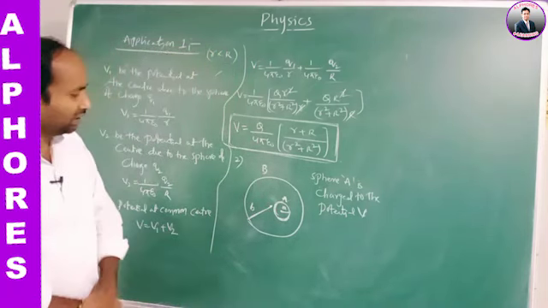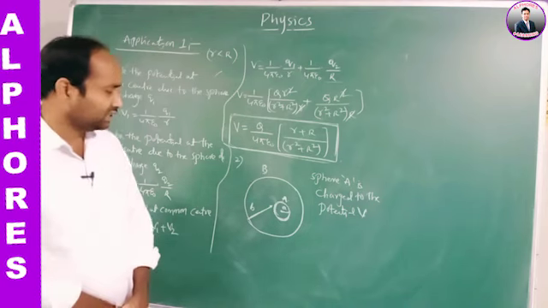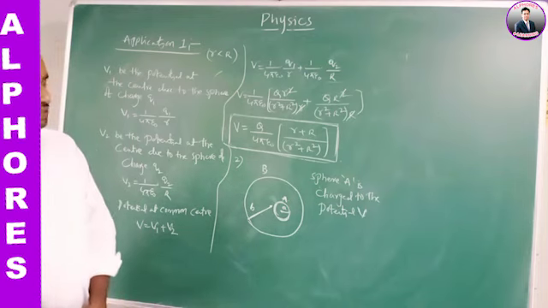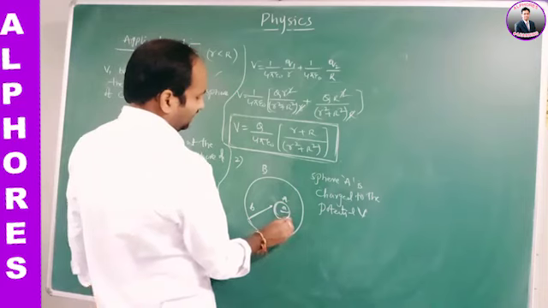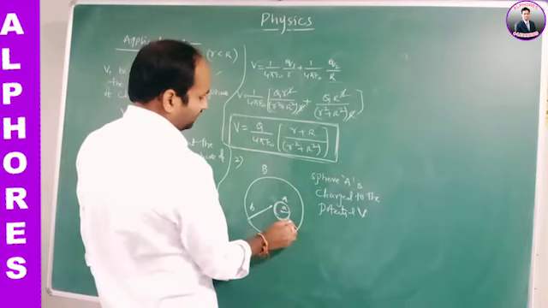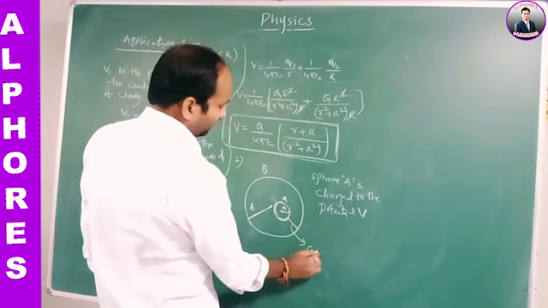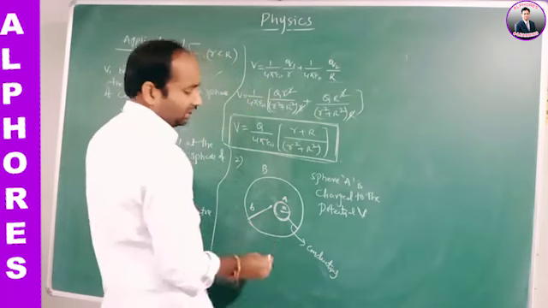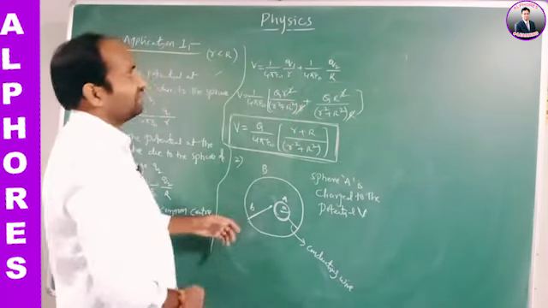Here A, B are the two bodies, one sphere and one spherical shell, having radii small a and small b. The sphere A is charged to the potential V and it is enclosed by the spherical conducting shell. Then the sphere A is connected with B through a metallic conducting wire. Then what is the potential of B? See here, what is the value of V?